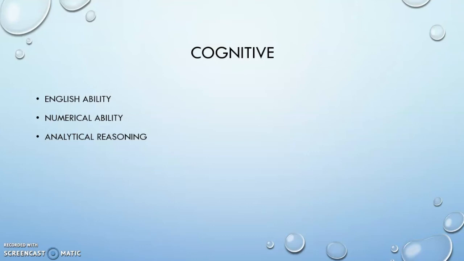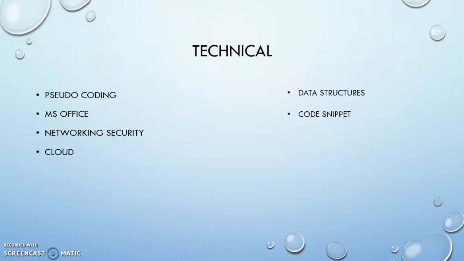So moving on with the pattern, as I mentioned, in stage 1 you are having cognitive and technical assessments. In cognitive assessment you will have English ability, numerical ability, analytical reasoning, which is nothing but verbal, quantitative aptitude and logical reasoning. In technical you will have MCQs, and the most important topics were pseudocoding, MS Office, network security and cloud. These are the topics in which we got multiple questions in the previous years, and you are supposed to concentrate on data structures and code snippets as well. So basic fundamentals of C, C++, Java, you are supposed to know about that.